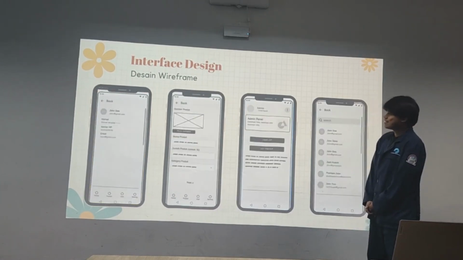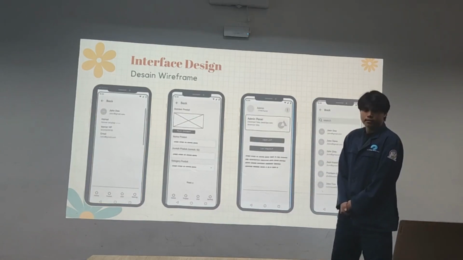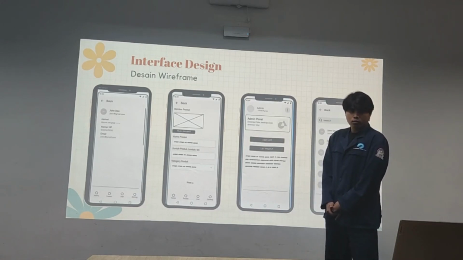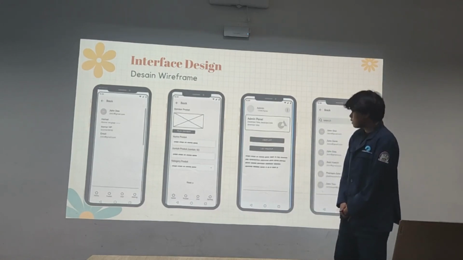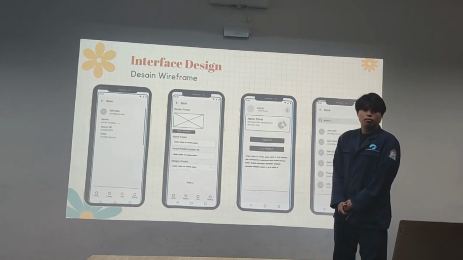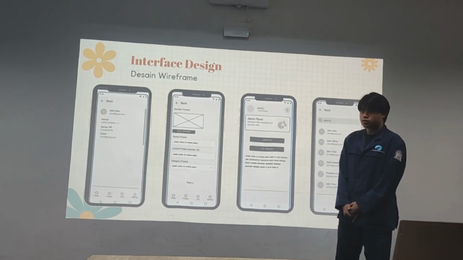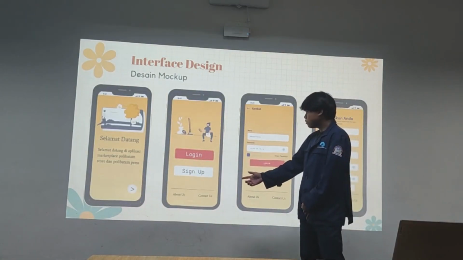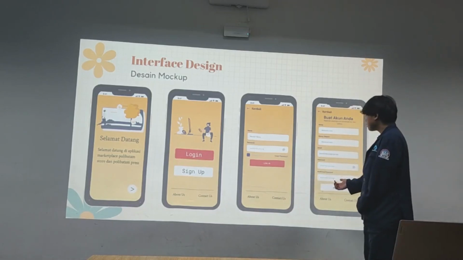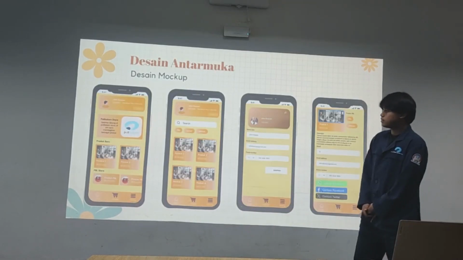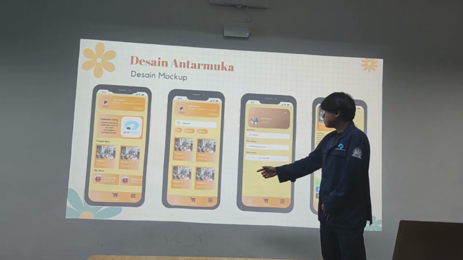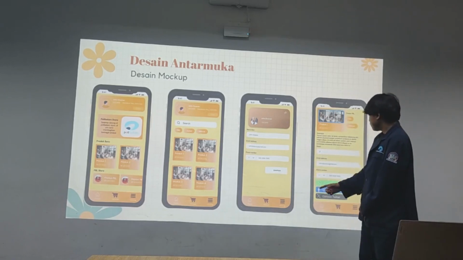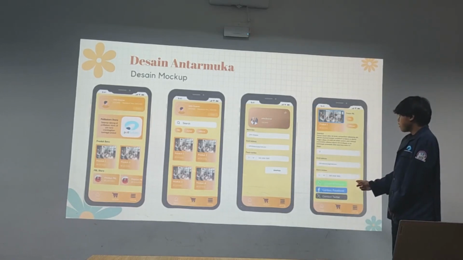Next, this is the profile tab, and this is the add product page, which allows users to add a new product to the wishlist. And last, the admin tab provides access for admin to manage user list, product, and orders. For this design mockup, we have the landing page, login page, and register page. Next, this is the main page, this is the product page, product list page, this is the profile page, and this is the product view page.